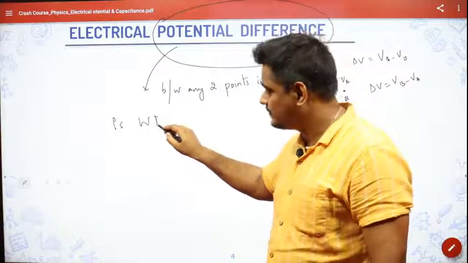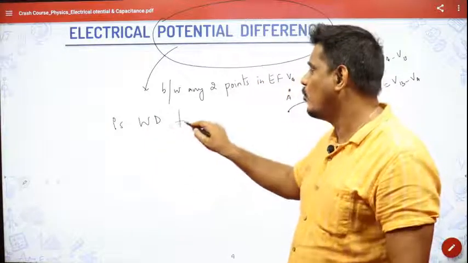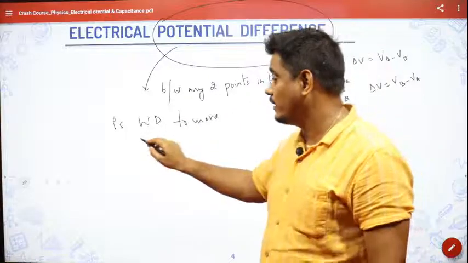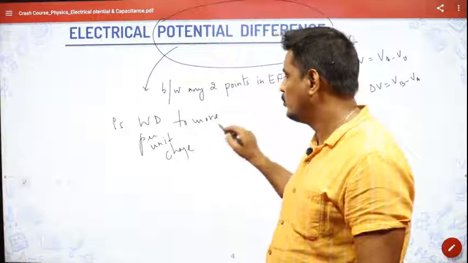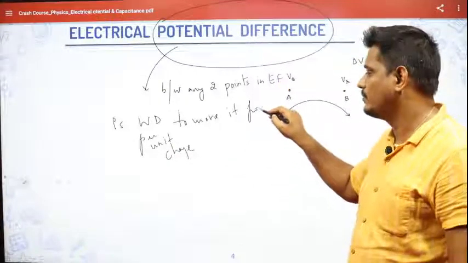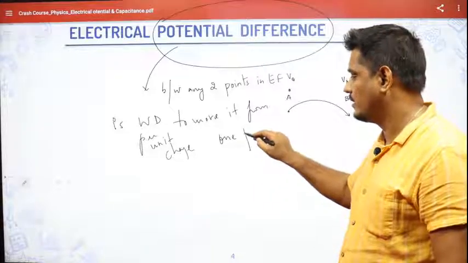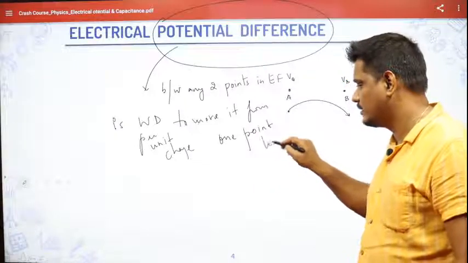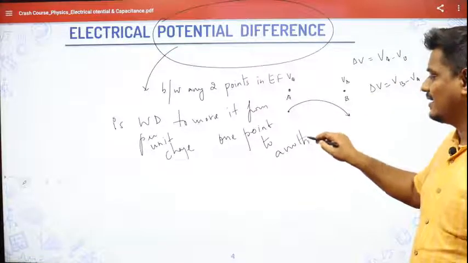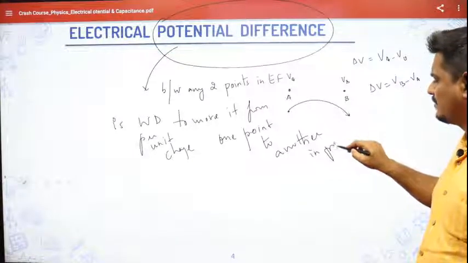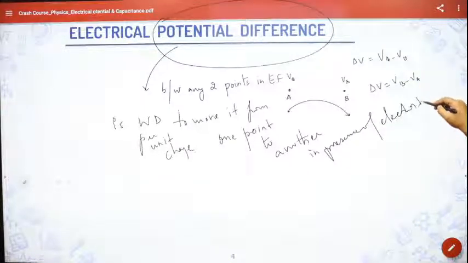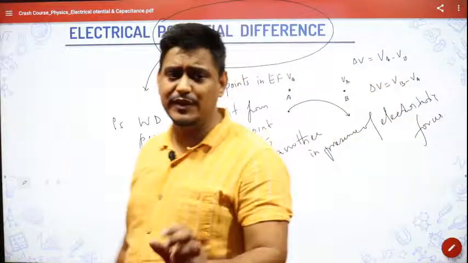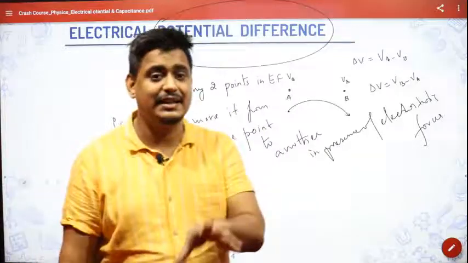It is the work done, or I should say work done per unit charge, to move it from one point to another in the presence of some field or in the presence of electrostatic forces. So I hope you are understanding the difference between electrical potential and electrical potential difference.